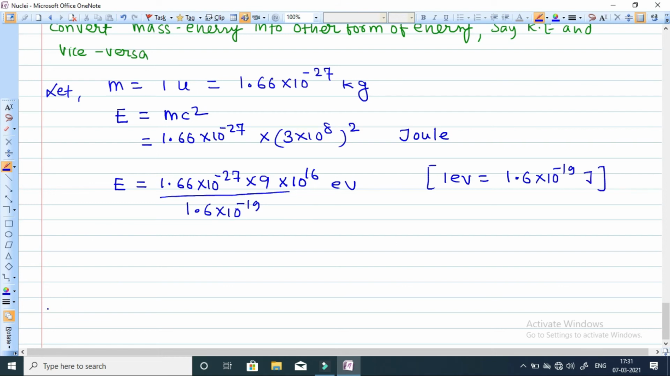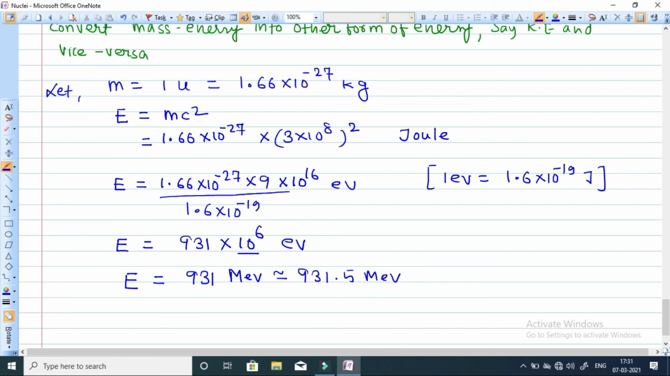So when we calculate this energy, the value of energy will be 931 into 10 to the power 6 electron volt, and this term 10 to the power 6 is represented by mega, so mega electron volt we can write down. So basically it will be equal to 931 mega electron volt, or the approximate value is 931.5 mega electron volt if you calculate more specifically.